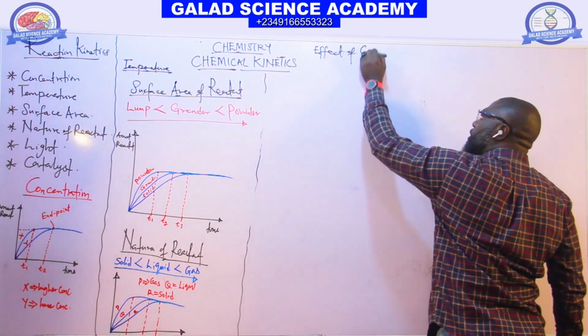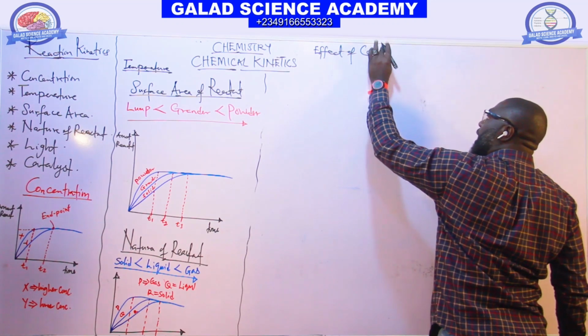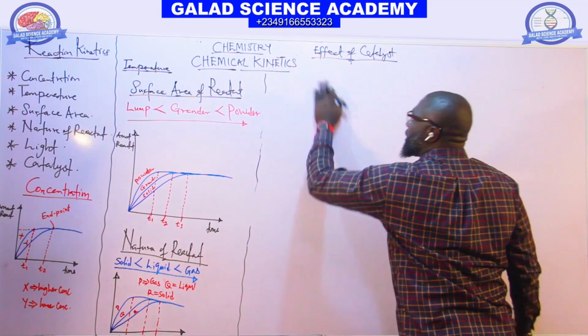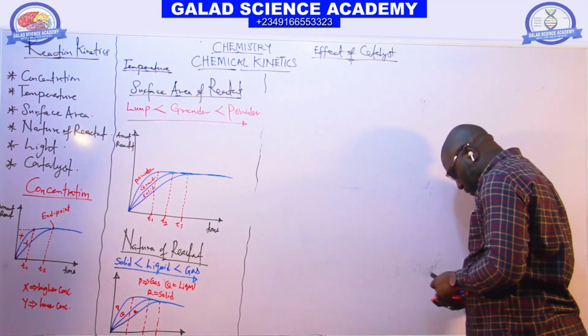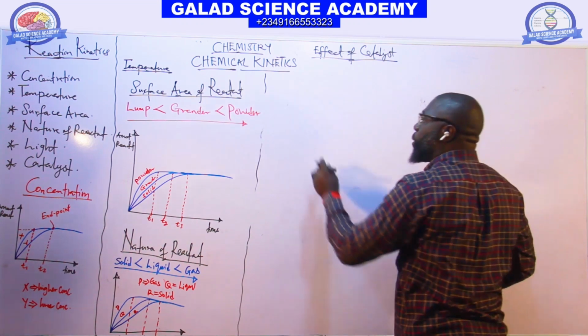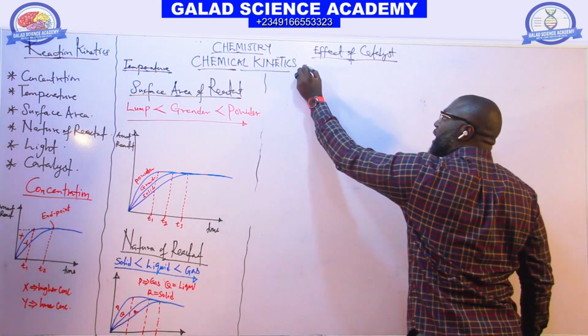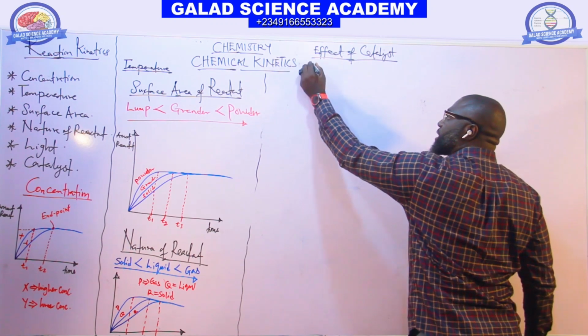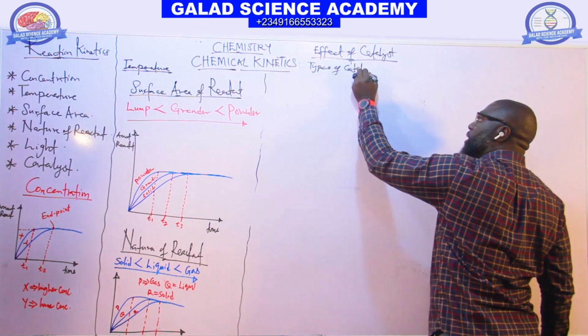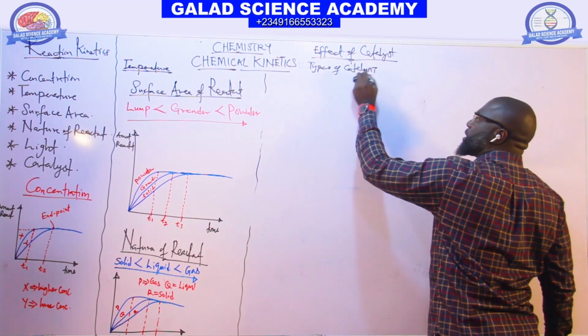Effect of catalyst. Number one, we have types of catalysis.